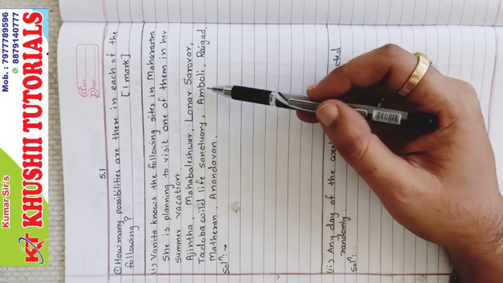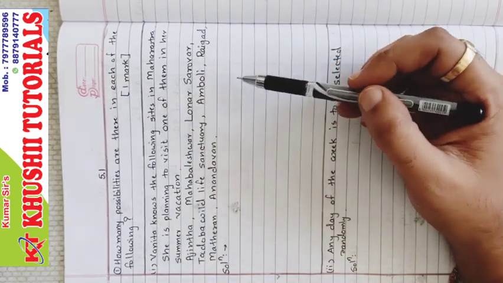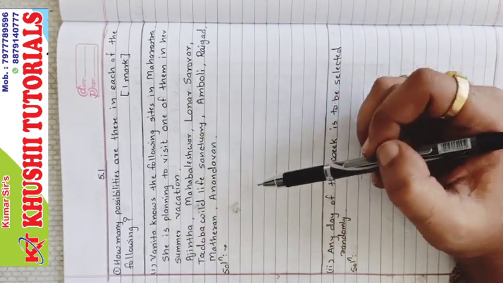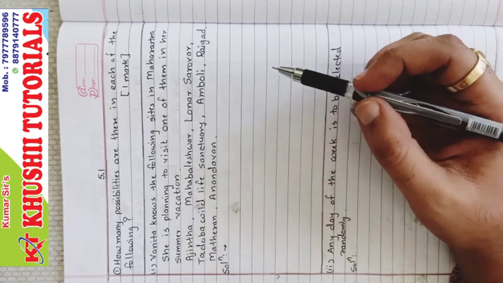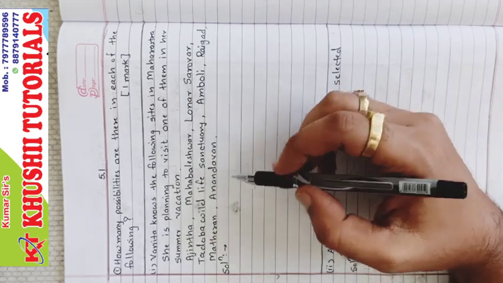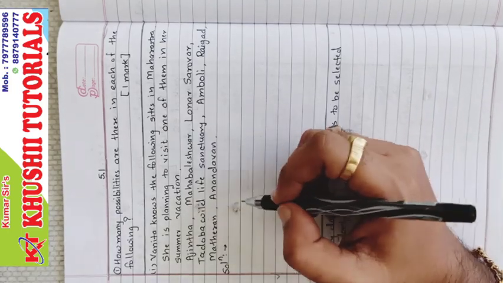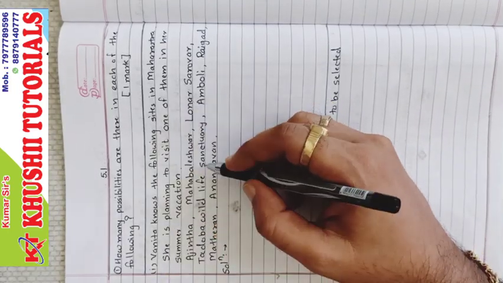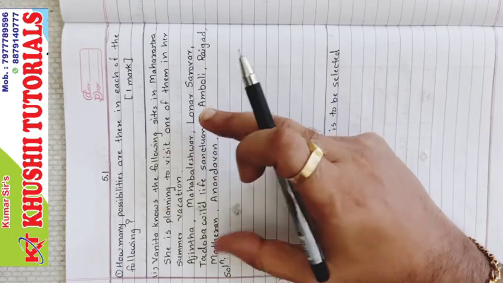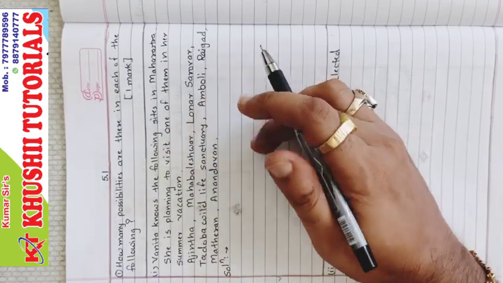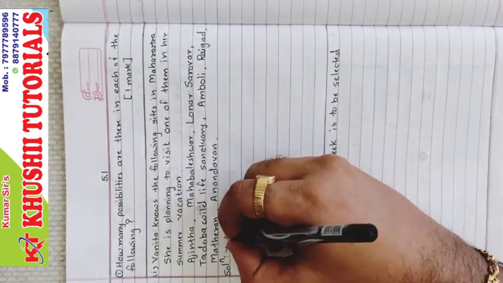Amboli is fifth, Raigad is sixth, Matheran seventh, and the eighth one. 1, 2, 3, 4, 5, 6, 7, and 8. Total 8 are there.